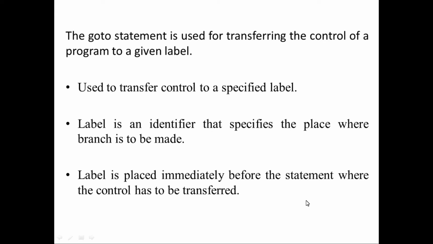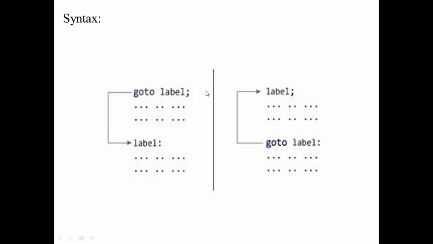So, goto can transfer the control in the forward direction and also in the backward direction. This is the syntax of goto label. As soon as the compiler finds the goto statement, it skips the program statements written after goto, searches for the label and goes to the label. This is called a forward jump. In goto label, the compiler will search for the label all over the program, and where it finds the label it goes to the label. This is called a backward jump.